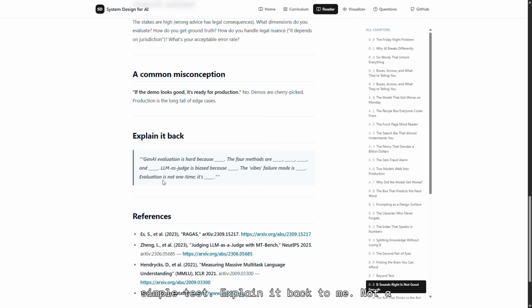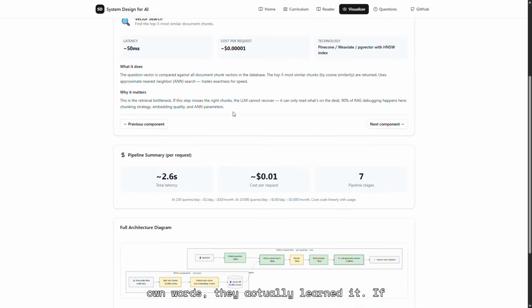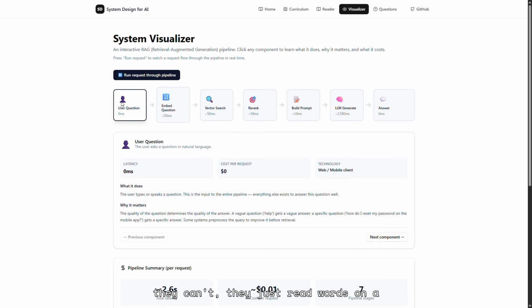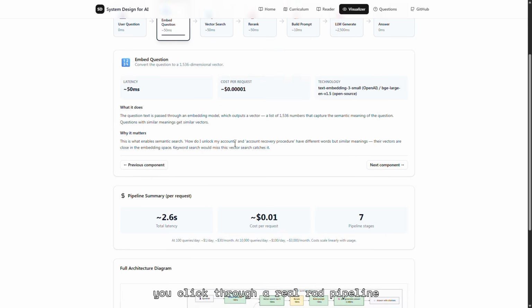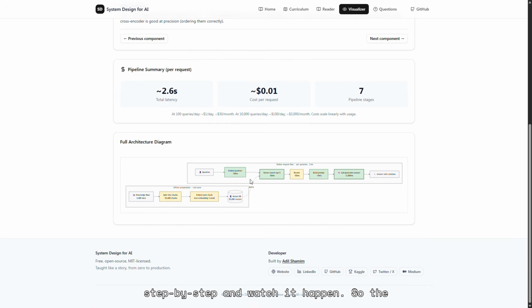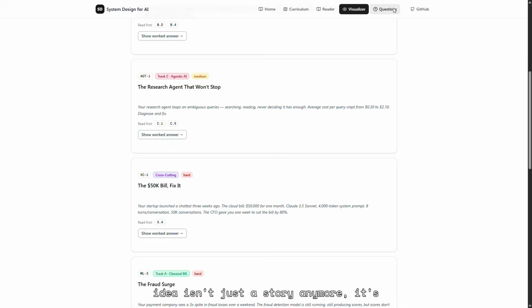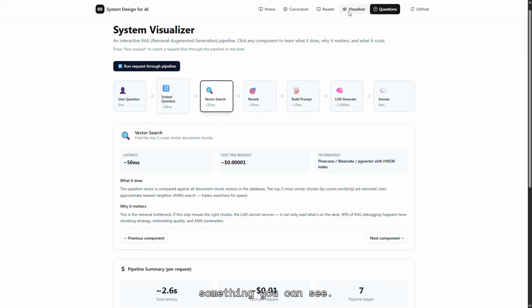Explain it back to me, not a multiple choice quiz. Because if a beginner can explain a concept in their own words, they actually learned it. If they can't, they just read words on a screen. There's a website too, a visualizer where you click through a real RAG pipeline, step by step, and watch it happen. So the idea isn't just a story anymore, it's something you can see.